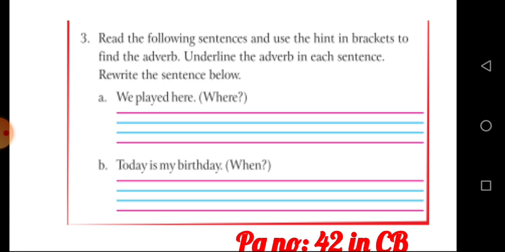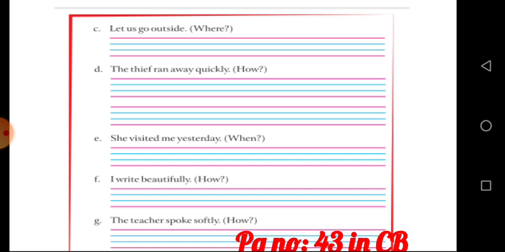The next one. Today is my birthday. When? Today is an adverb here. Underline the word today. Now rewrite the sentence: Today is my birthday, and underline the word today. Good children. And the next one, page number 43. Let us go outside.